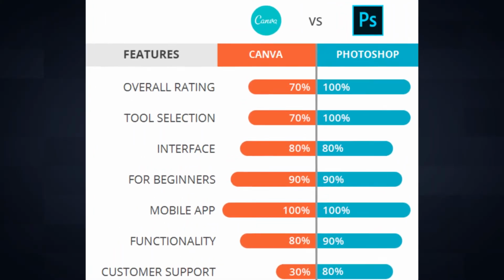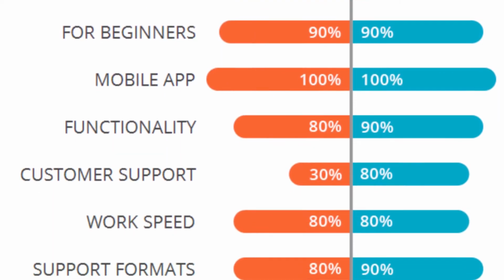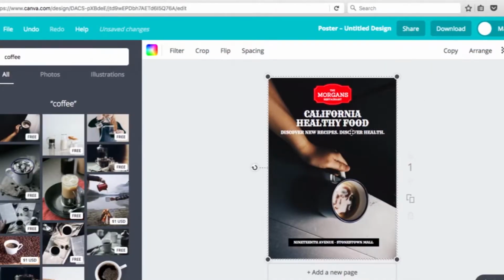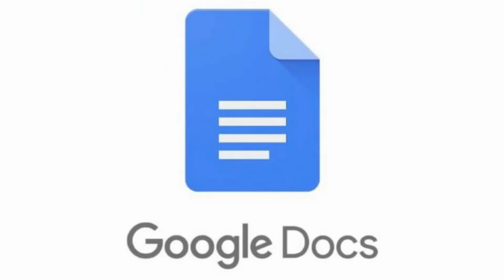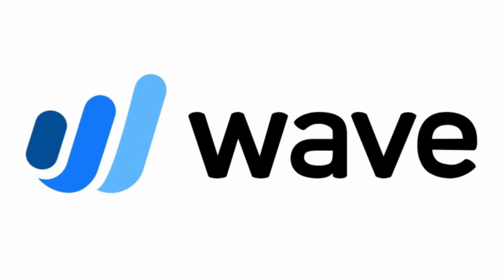If you've used Canva before, a simple custom graphic creator tool, you've witnessed this firsthand. Compared to Adobe Photoshop's features against those of Canva, Canva loses every time by a lot. But with so many overserved customers in this particular market, Canva was able to build a much simpler product that solved very specific pain points, such as creating social media graphics in seconds. Quite a few other companies have taken this approach, like Google Docs, which is relative to Microsoft Office, Udacity, which is relative to traditional universities, Wave, which is relative to accounting software.